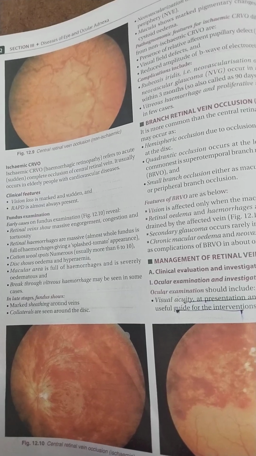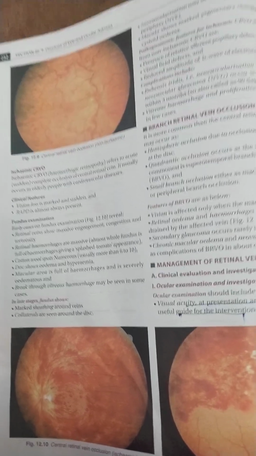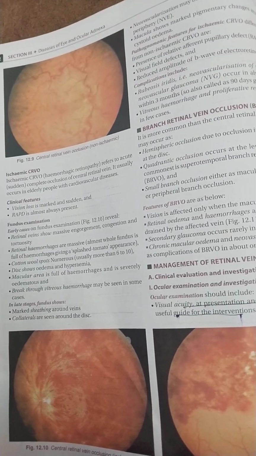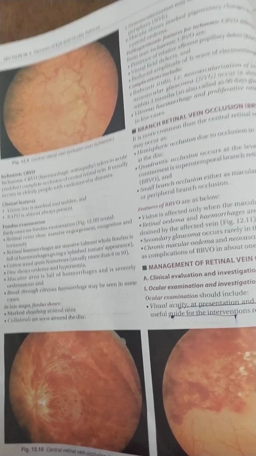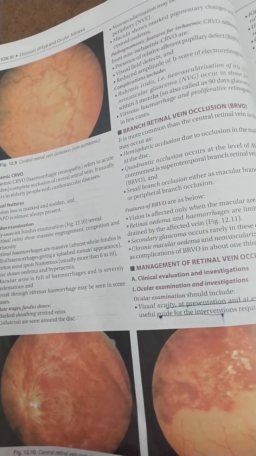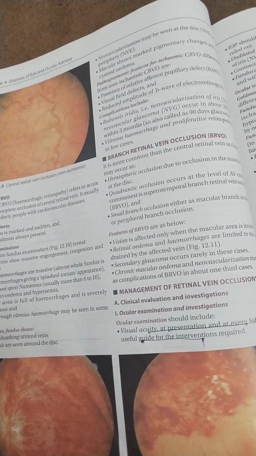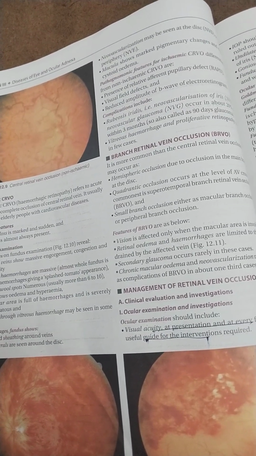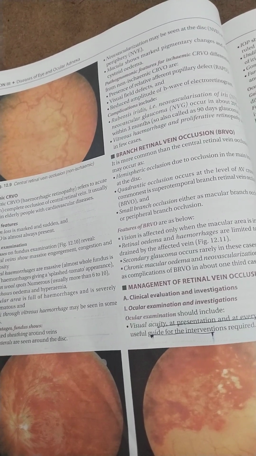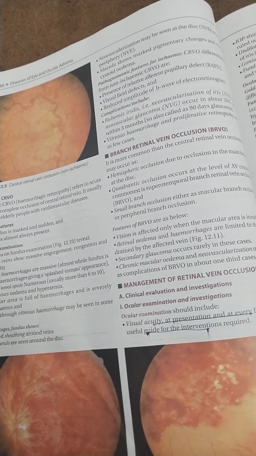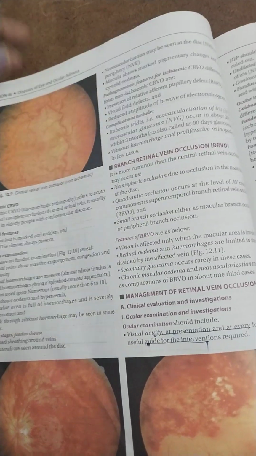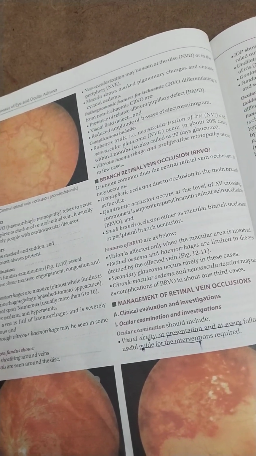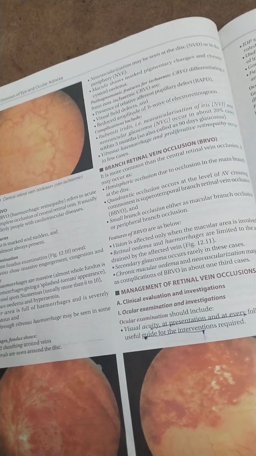Vitreous hemorrhages will also be seen. In late stages we see sheathing around the veins as in non-ischemic, and collaterals the same as non-ischemic, and neovascularization may be seen at the disc and mainly in the periphery. The macula shows pigmentary changes and chronic cystoid edema, whereas the macula is normal in non-ischemic.